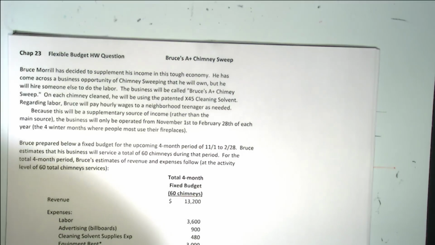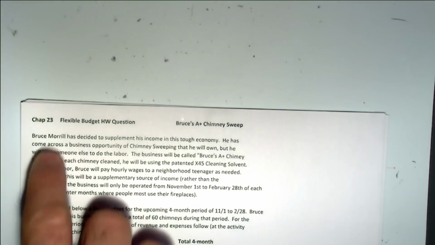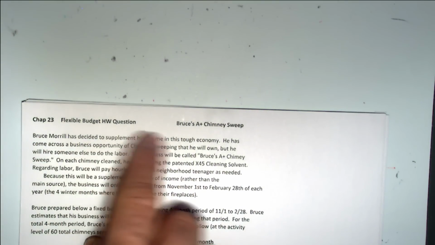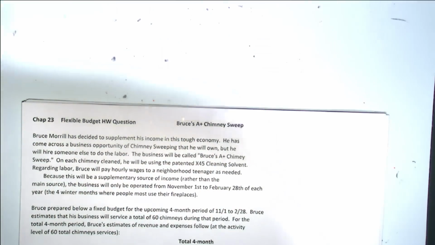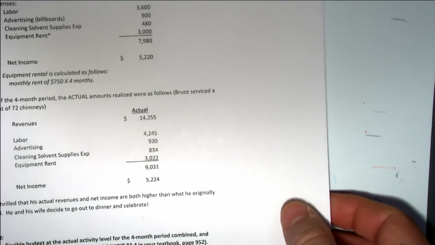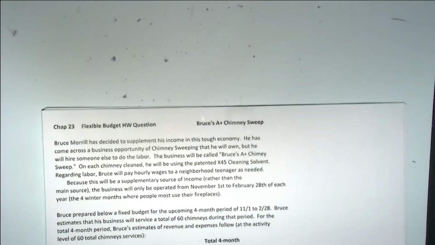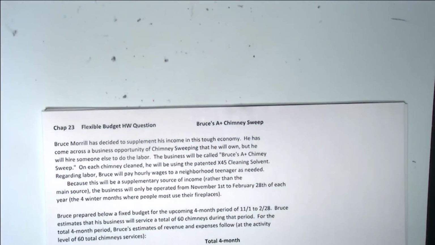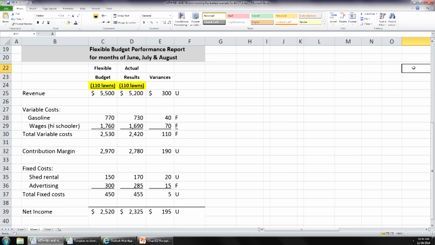Okay, I only have one homework question for you to do, but I really would like you to do it. I'll pass this out after the cameras stop rolling, but it is this Chapter 23 Flexible Budget homework question for Bruce's A1 chimney sweep. This is a whole page. And it really is going to be walking you through doing something that is exactly like what we did with the lawns. So if you think back to that or rewatch the video, that should help you as you prepare this.